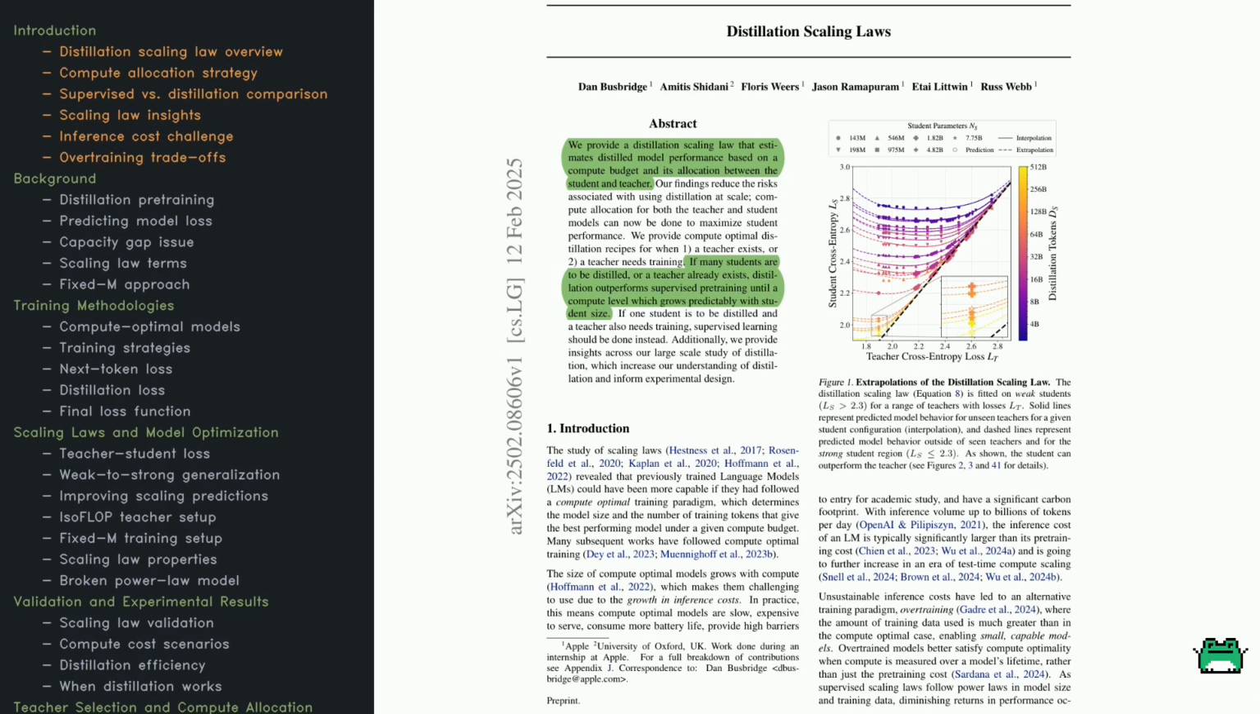Why is this important? Well, if we need to distill a lot of students, or if we already have a pre-trained teacher model, then distillation ends up outperforming traditional supervised learning, but only up to a certain compute level. On the other hand, if we have to train the teacher from scratch for just a single student, it's typically better to do supervised learning directly.